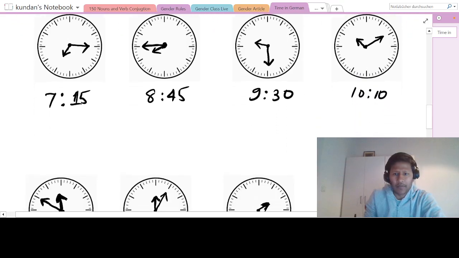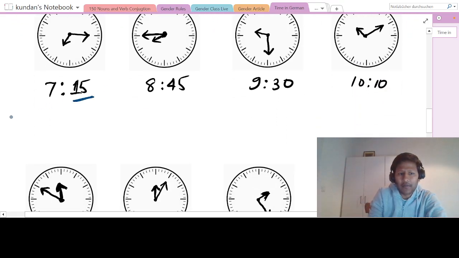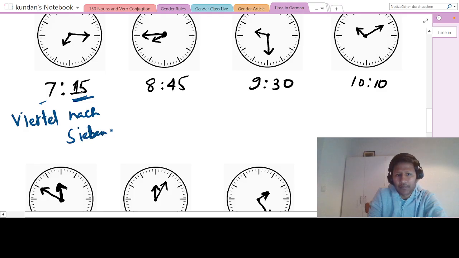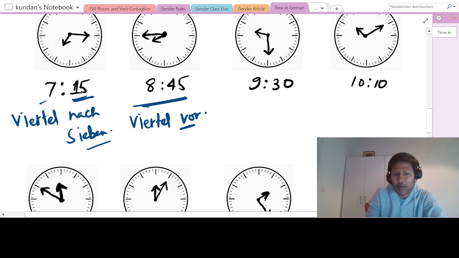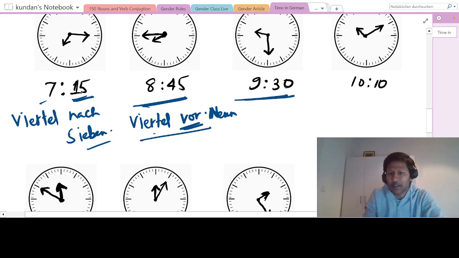And now let us see this one. This is very simple. Okay. So 15 minutes is nothing but Viertel. And after it is, so we say nach, and 7 is sieben, right? And this is what? 15 minutes before 9 o'clock. So we say Viertel vor neun. Before is vor, 9 is neun. Yeah. Viertel vor neun. And this is 30 minutes before 10 o'clock.